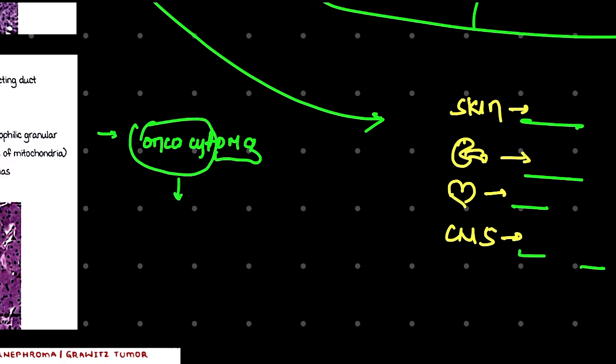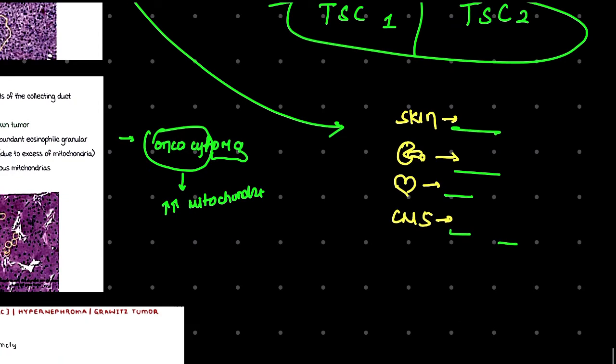Whenever this word oncocyte comes, we need to think that it is an example of a cell having a large number of mitochondria. Large number of mitochondria. Another thing that we need to know here is, these are large eosinophilic cells with prominent mitochondria.